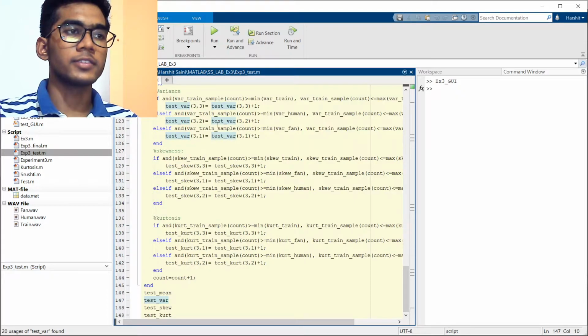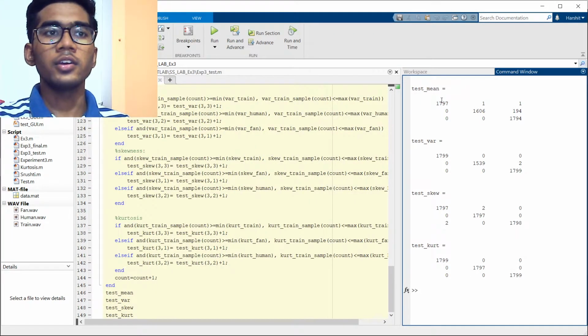Now, coming to our matrices. Here, the diagonal elements show that we have rightly classified the signal. As we can see, for all the mean, variance, skewness, and kurtosis, the diagonal elements are the maximum element in the particular row and column. So we can see that our code has a high accuracy. Now, let me describe each cell. 1 cross 1 is a fan signal which is rightly classified as fan. 1 cross 2, the fan signal which is wrongly classified as human signal, and so on.